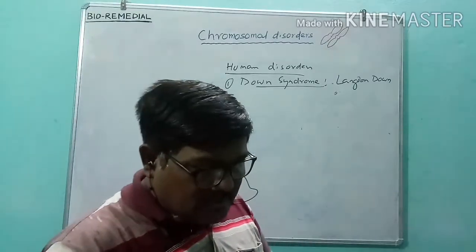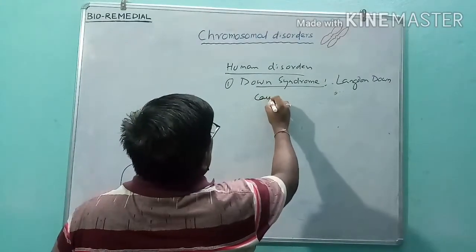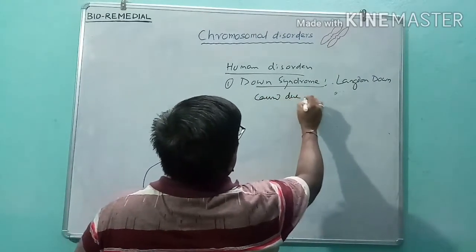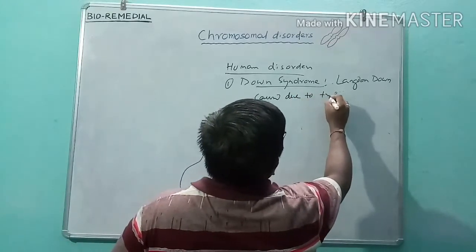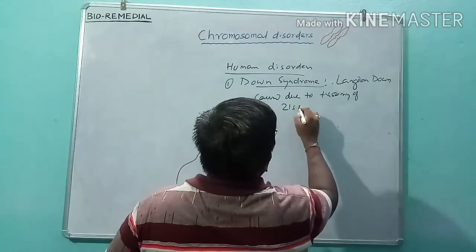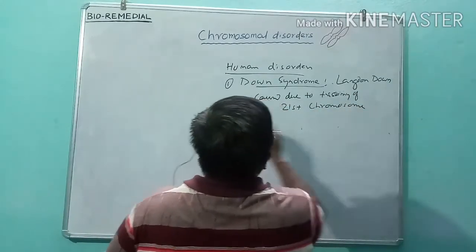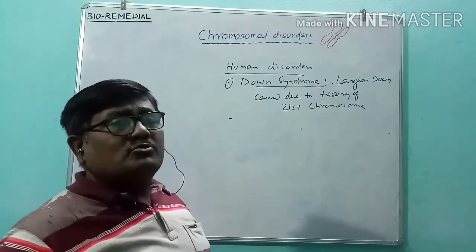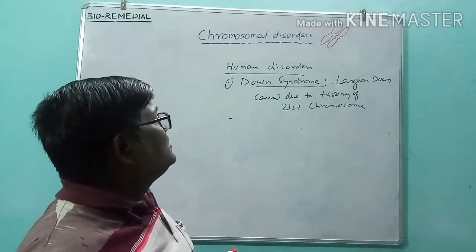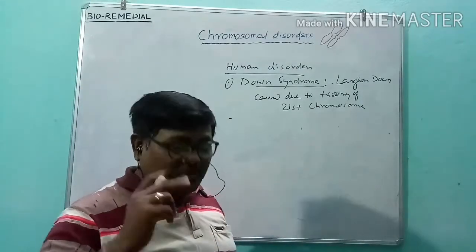You can write down: Down syndrome is caused due to trisomy of the 21st chromosome. The cause is that the 21st chromosome becomes trisomy, which means one extra chromosome is present in the 21st pair.